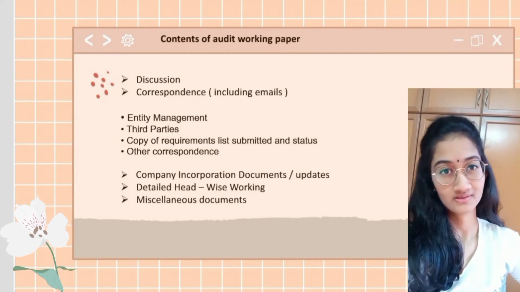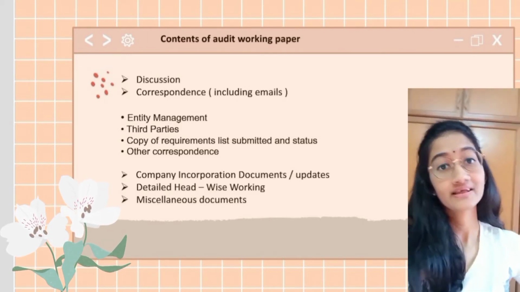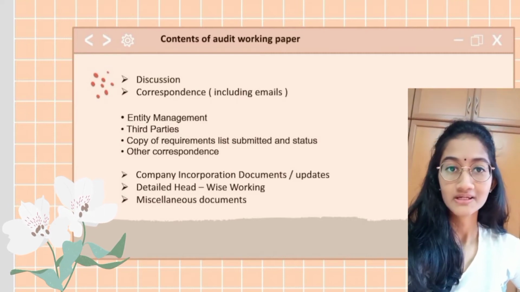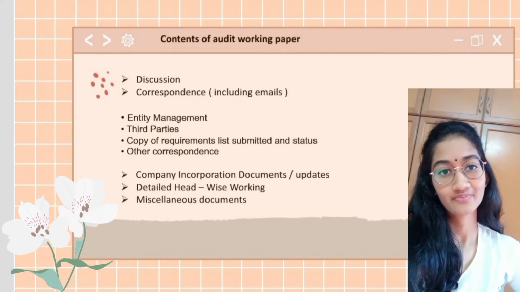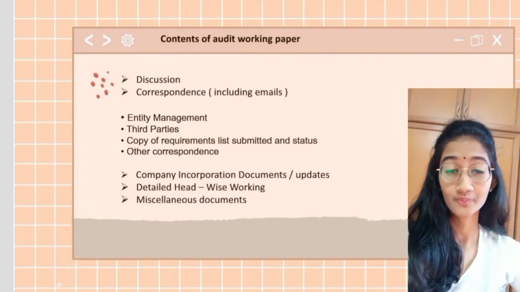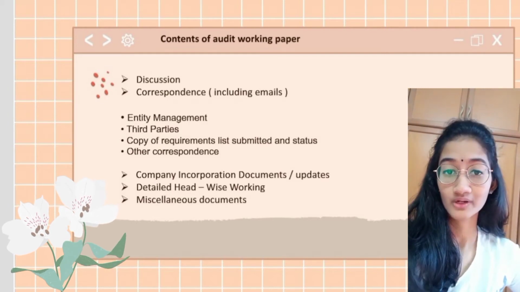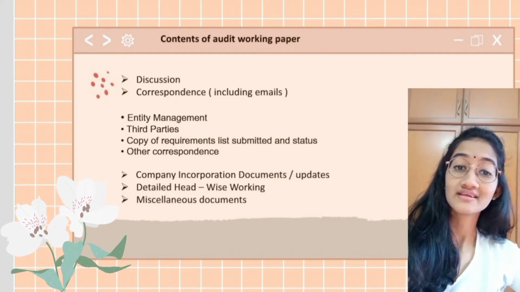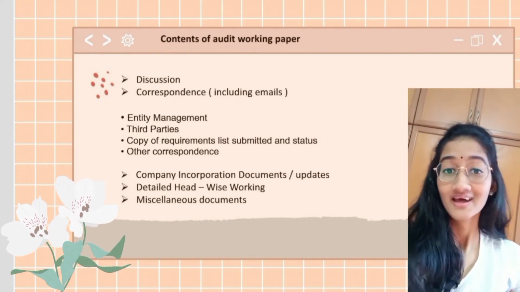Next content will be on discussion. The ninth will be correspondence, including email. Under email, there will be entity management, third parties, copy of requirements, list submitted and status, and other correspondence. The tenth will be company incorporation documents and updates. The eleventh will be the detailed headline working, and the twelfth will be miscellaneous documents. So these are the table of contents for working paper, and that's all from me.